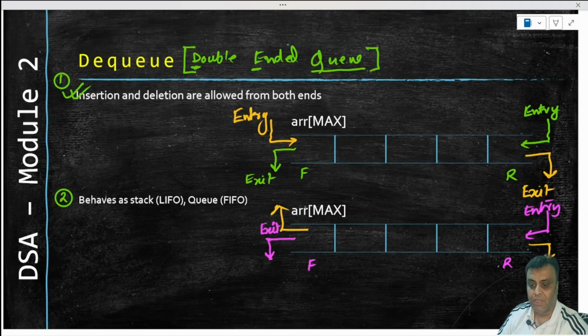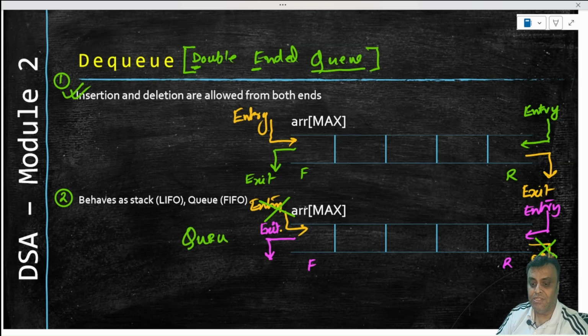I'm sorry, this should be entry, so let me make it as entry. So the entry from here and the exit from here will not be allowed, and if that is not allowed, what do we end up with? We end up with a queue.